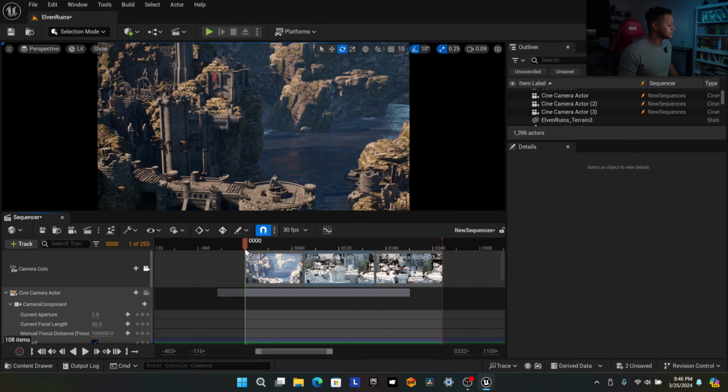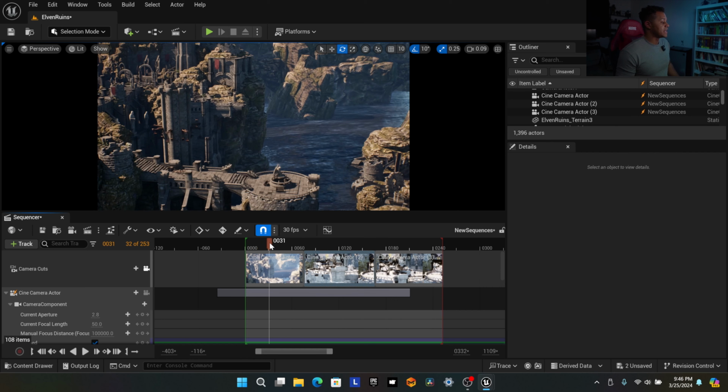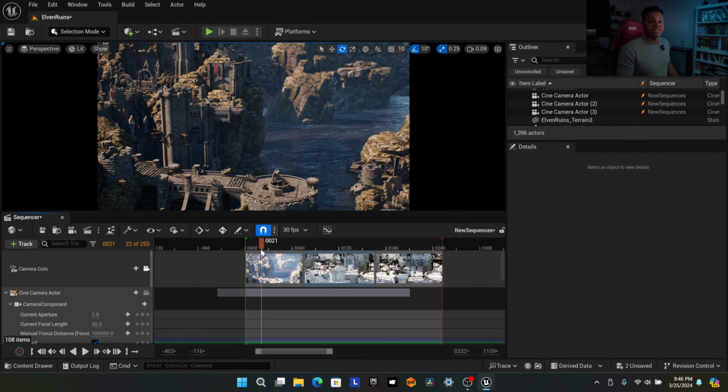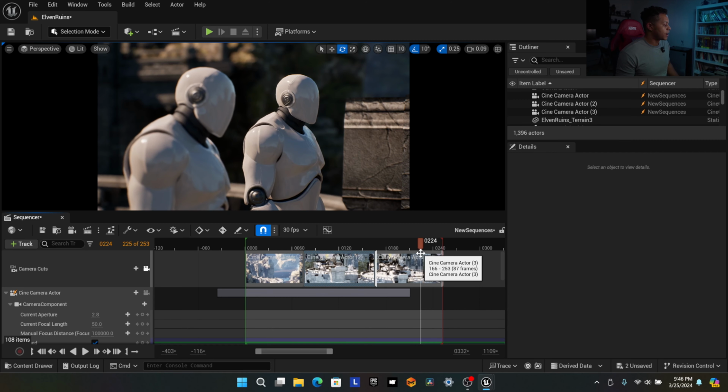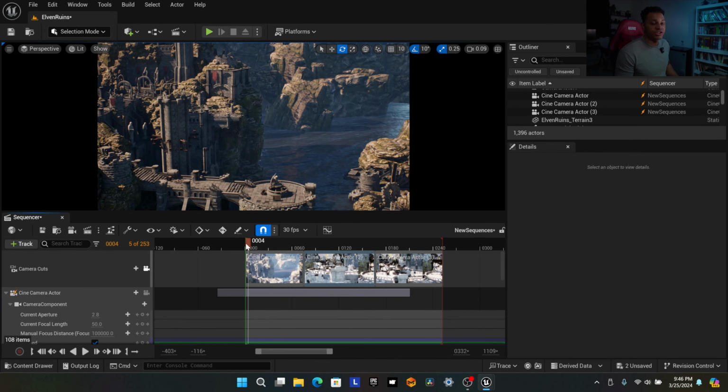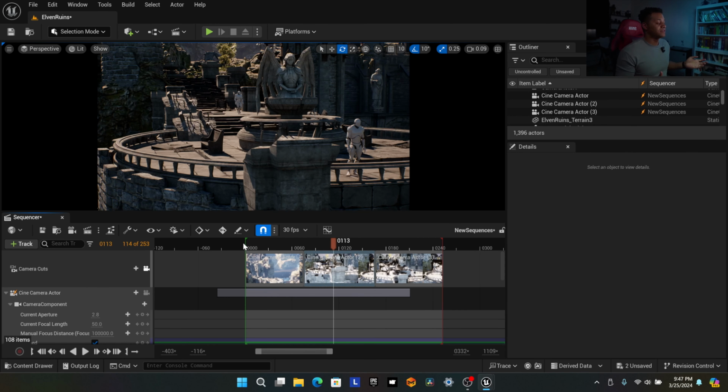But that's okay because we're still learning how to operate this software, how to utilize the sequencer, how to get characters in here, how to get cameras in here, multiple cameras, how to cut between those cameras, how to blend animations when we need to, and when we just need a character to disappear for a second, you know? So we can sell an illusion of starting over here, but then ending over here, right? And a quick way of doing that is just having multiple versions of your character in the same scene all at once. You're probably like, Royce, that's lame. I'm gonna do something way cooler.